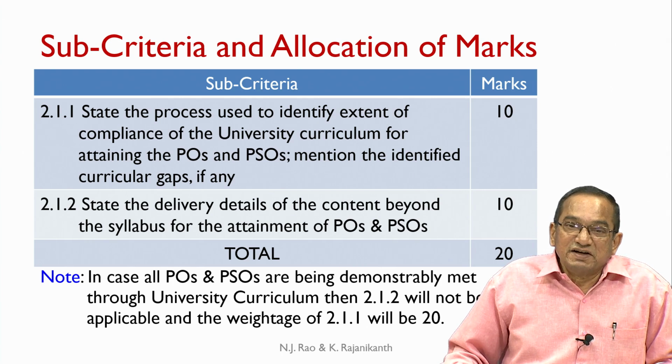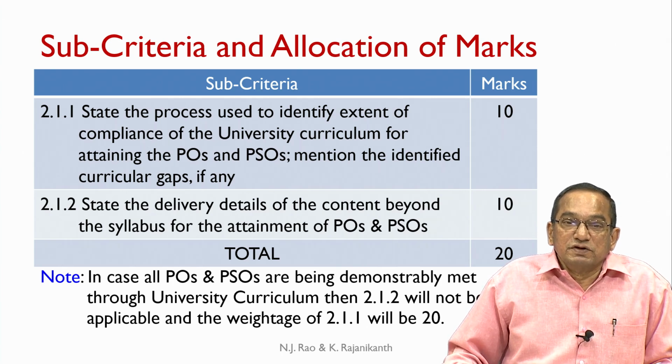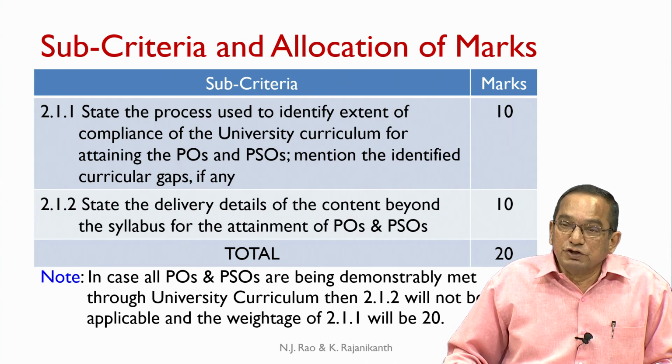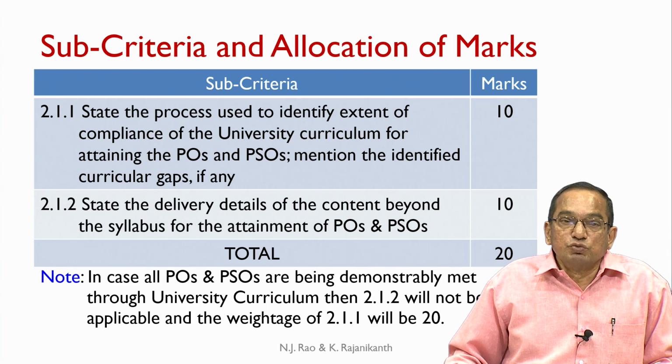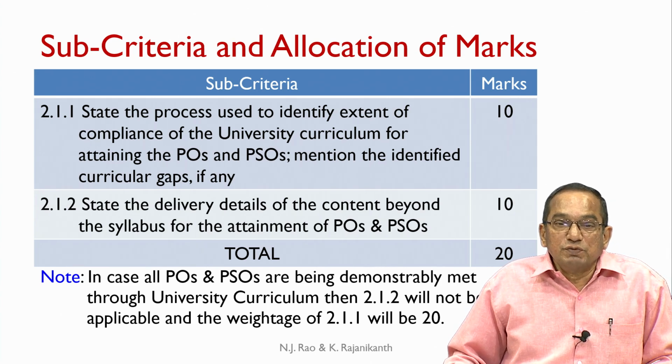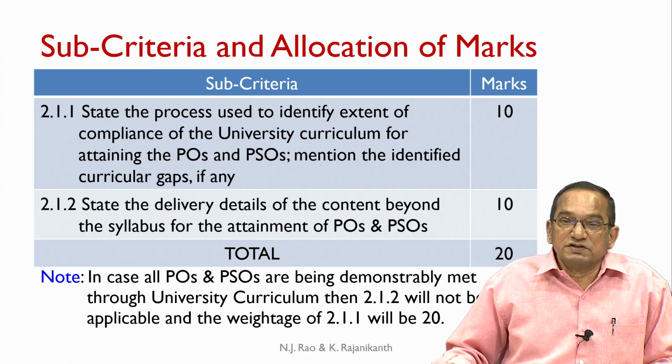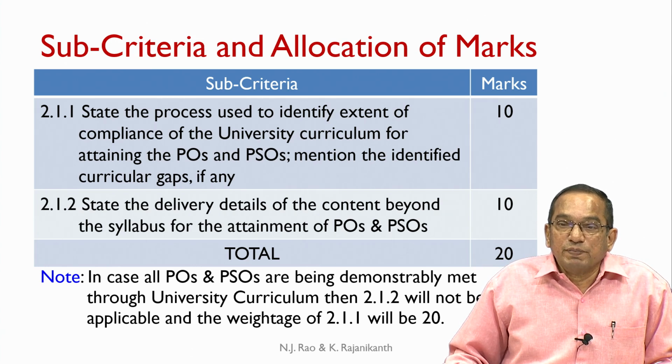NBA states that if the POs and PSOs are being demonstrably met through the university curriculum, then 2.1.2 will not be applicable and the weightage of 2.1.1 will be 20, the total marks for this subcriterion.